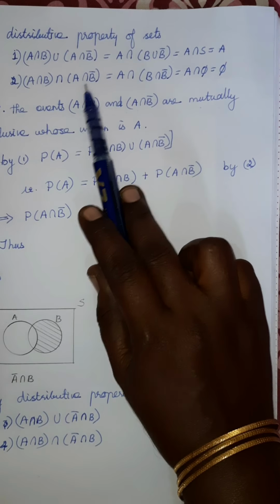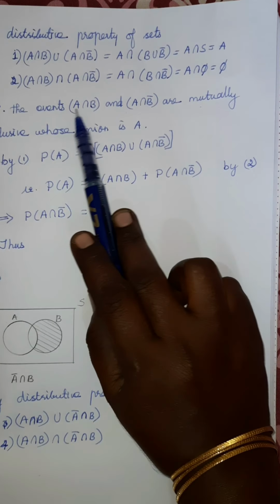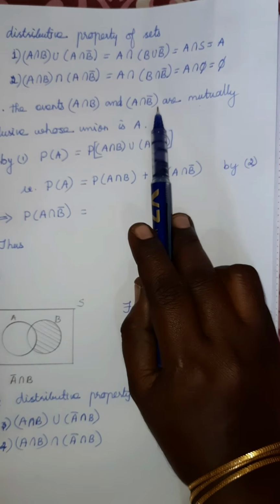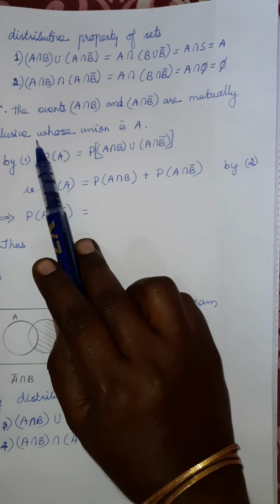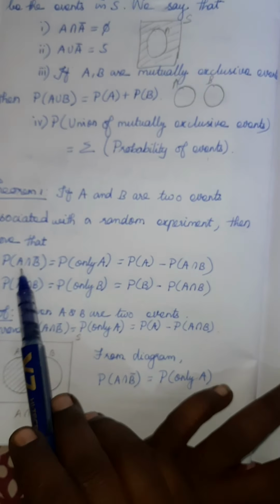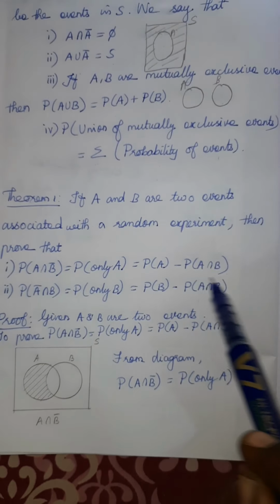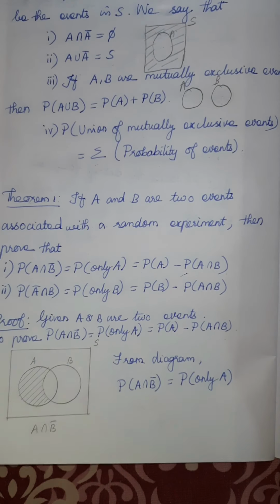Okay, that only we will write. Using these two conditions, we will write this sentence. The events A intersection B, the first one, and A intersection B bar, the second one, are mutually exclusive. Okay, from where do we take these two? It is from the question itself. In the question they gave, to prove P of A intersection B bar is equal to P of A minus P of A intersection B. These two sets only we took there.